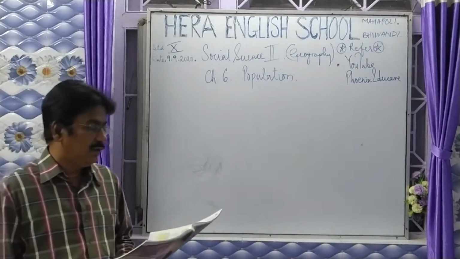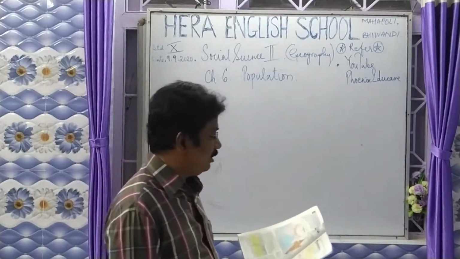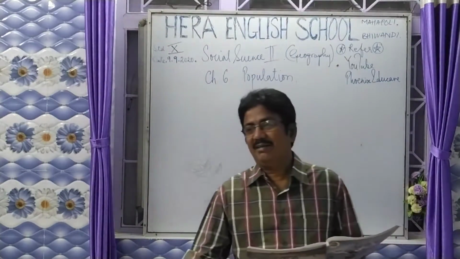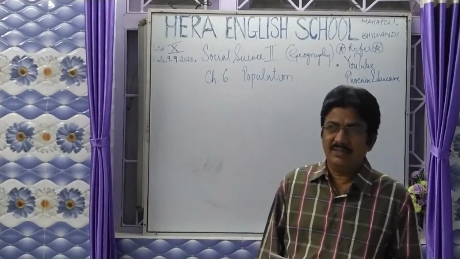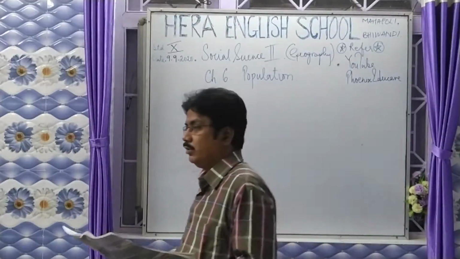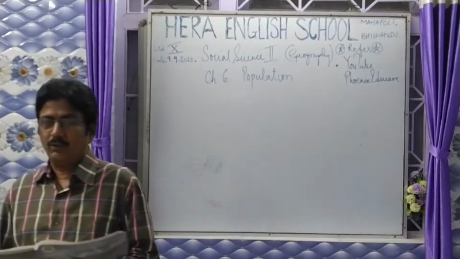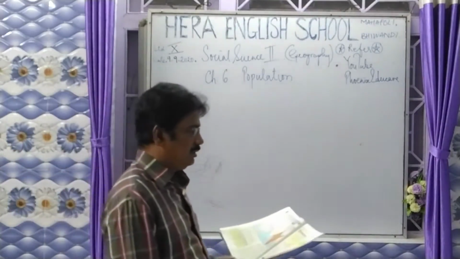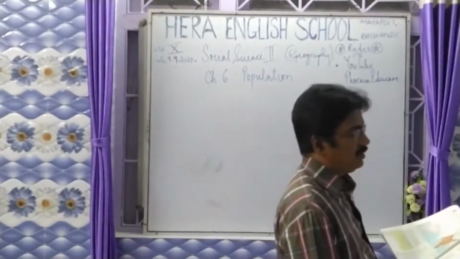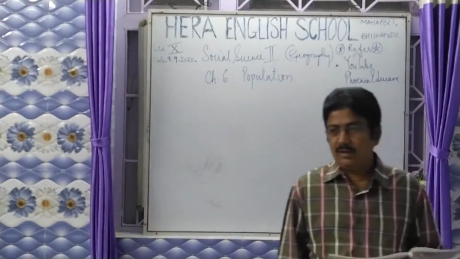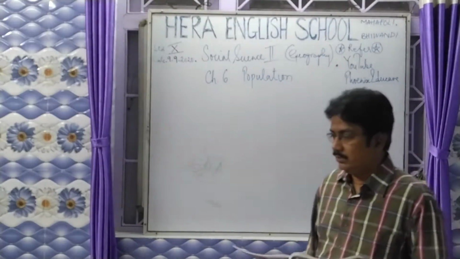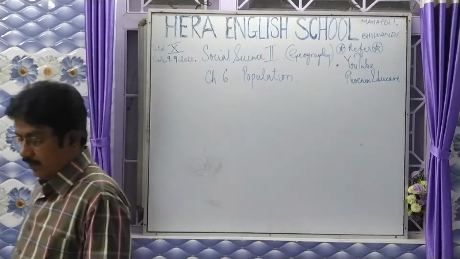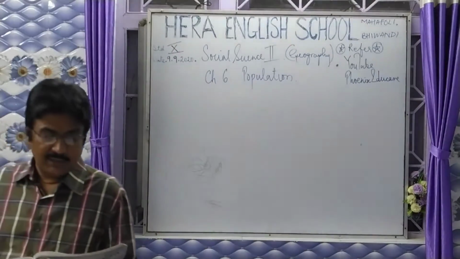Remember, the distribution of population is based totally on physiography, because physiography has a very vast diversity. In physiography there are the landforms, the plateaus, the mountains, the hilltops, the cliffs, the climatic regions, the hot region, the cold region, the tropical rainforest region, the equatorial region, different types of wildlife and different types of vegetation available.